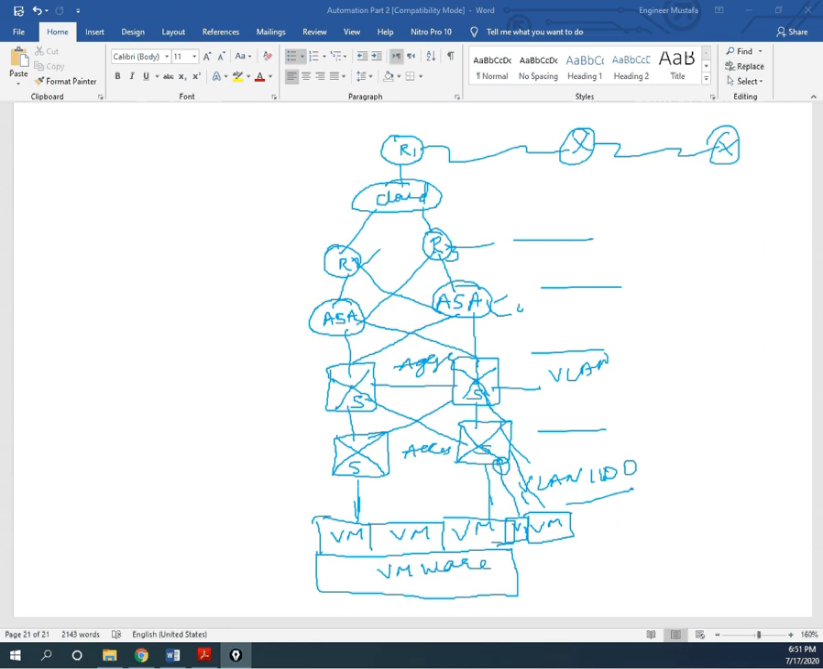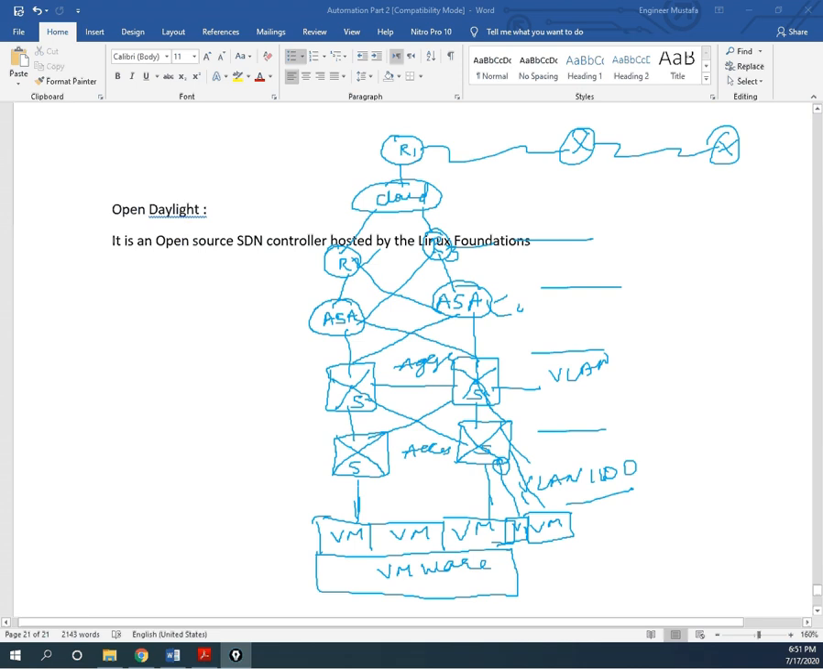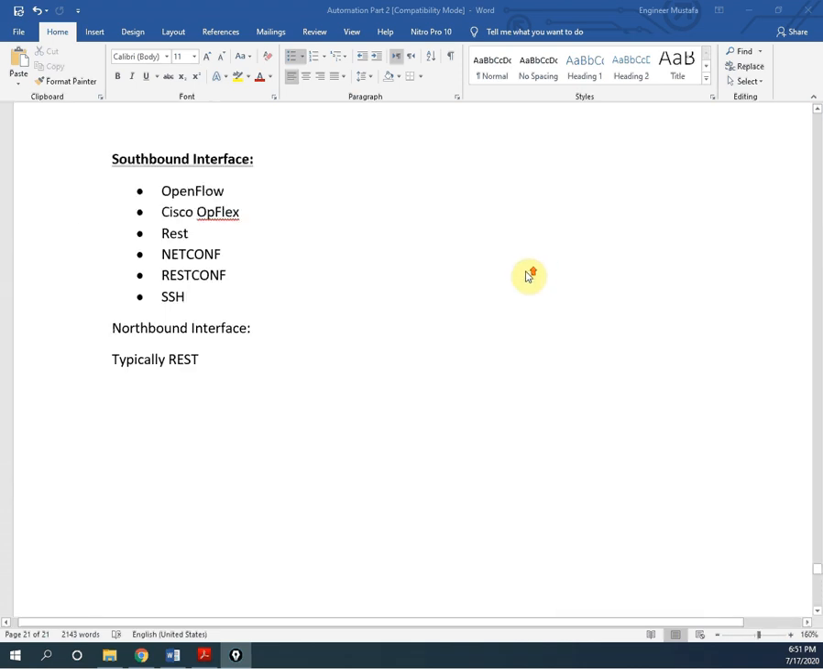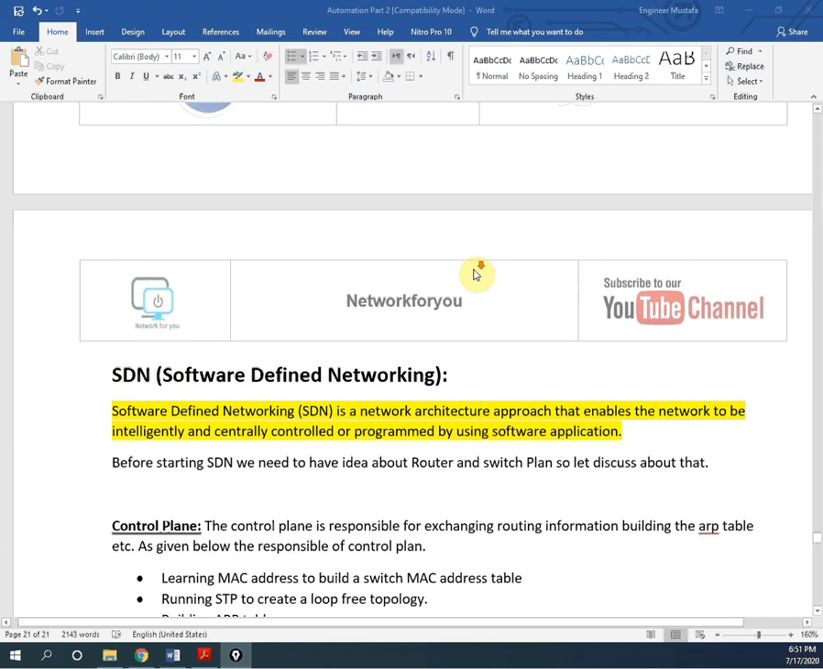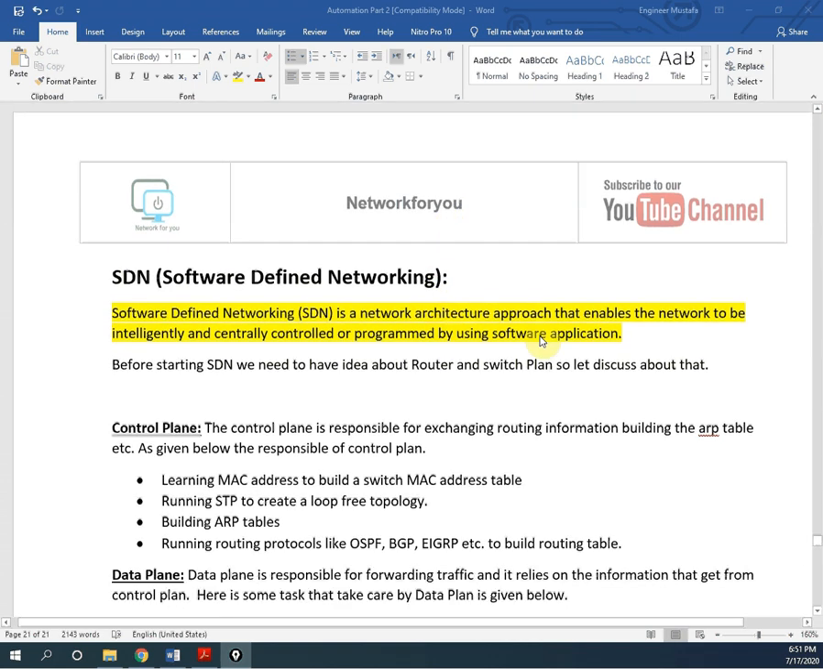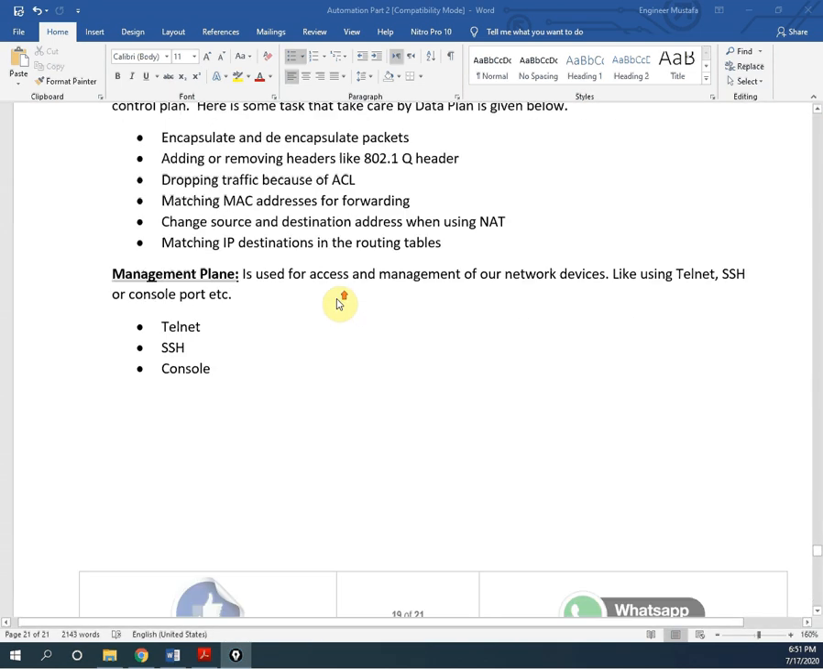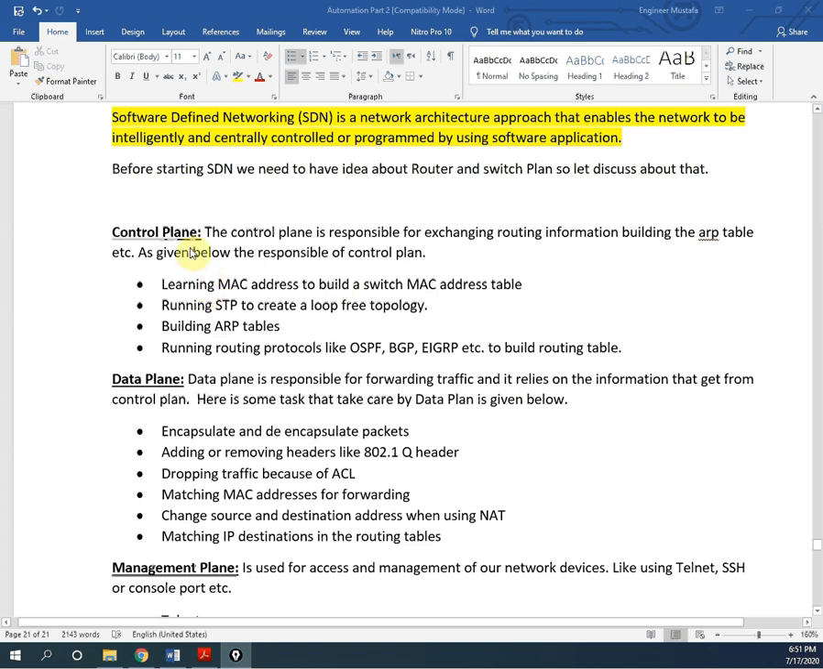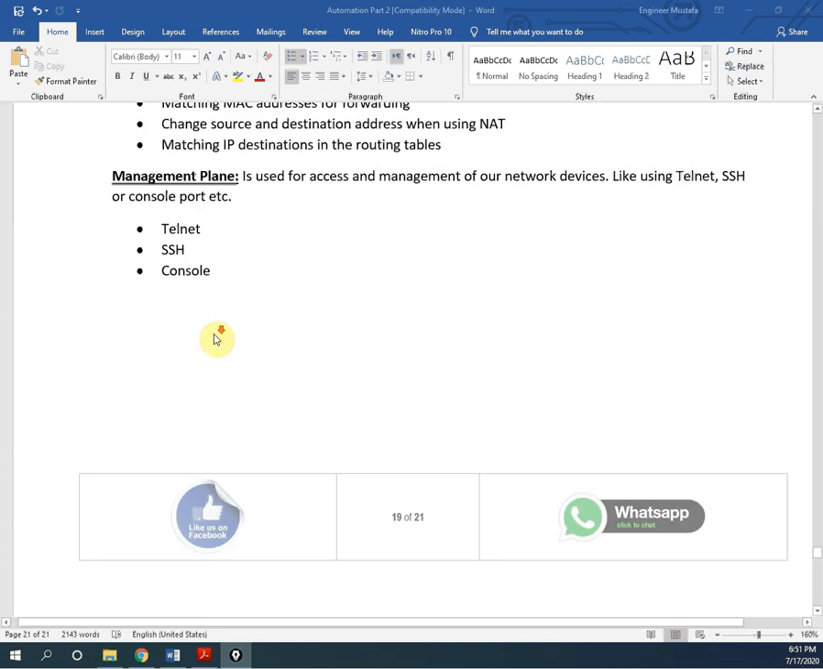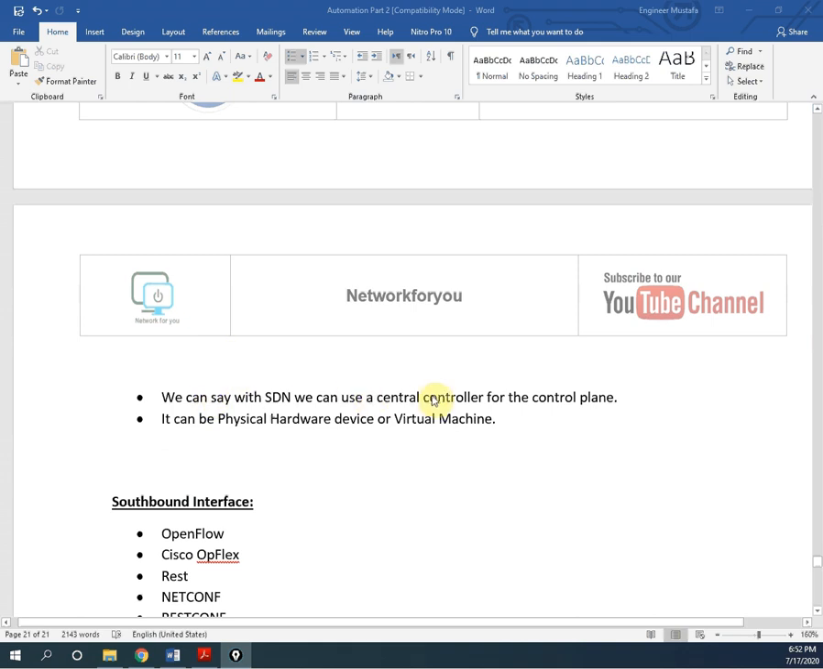As we discussed before, let me now tell you about the software defined network theory. Software defined network is a network architecture approach that enables the network to be intelligently centralized and controlled by software applications. Normal routers and switches have three planes: control plane, data plane, and management plane. But in software defined network, we will have one controller, and all the control planes of all the routers and switches we will bring into that one.